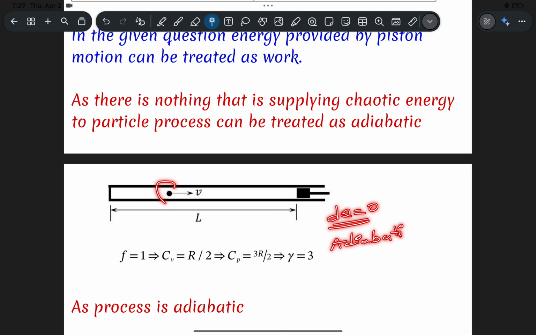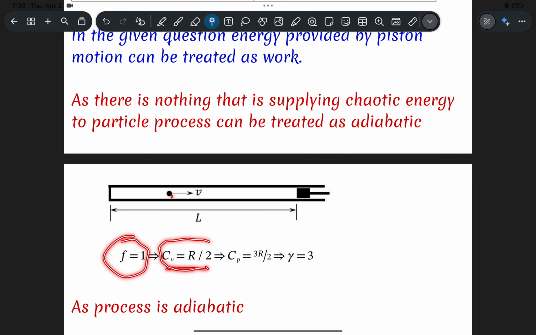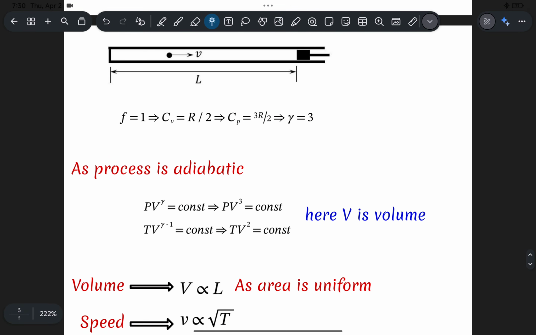And here this particle is allowed to move only in one direction, so it has only a single translational kinetic energy, so degrees of freedom, which I'll name F, will be 1. So if degrees of freedom is 1, Cv for this particular gas I can define as Cv is equal to F by 2 R, that is R by 2, and Cp will be Cv plus R, so 3R by 2, and gamma I got 3. Now as the process is adiabatic, I can claim that PV to the power gamma is constant, PV cube is also constant, and TV to the power gamma minus 1, that is TV square, is constant. And here V is volume, don't get confused with the V given in the question. Capital V given in the question is velocity of the piston.